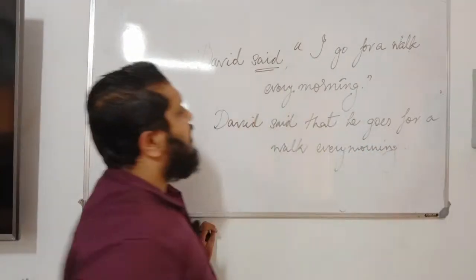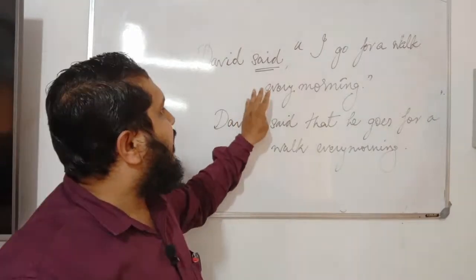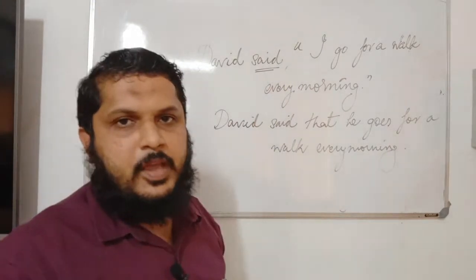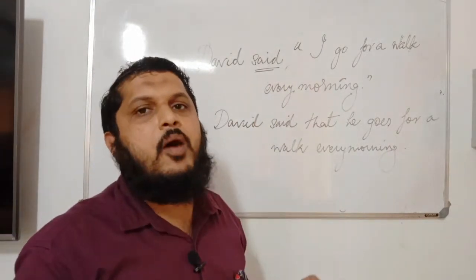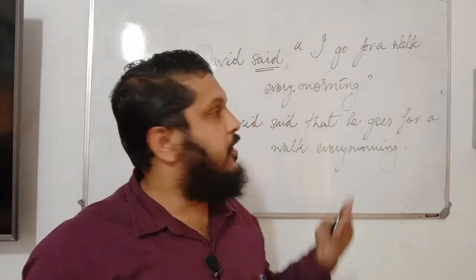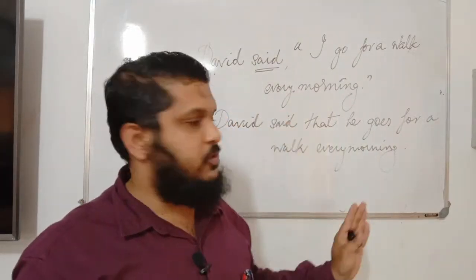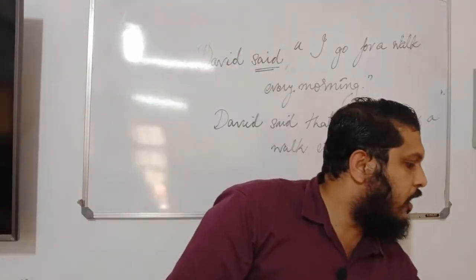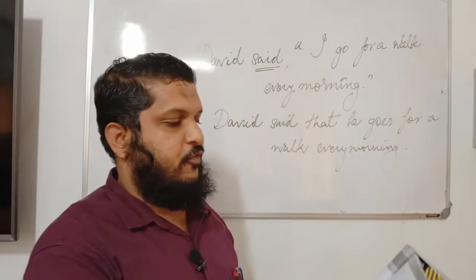So look at this. Here he talks about a repeated action, a habit. When we talk about habits also, we don't change the tense in the reported speech. So look at this. David said that he goes for a walk every morning.